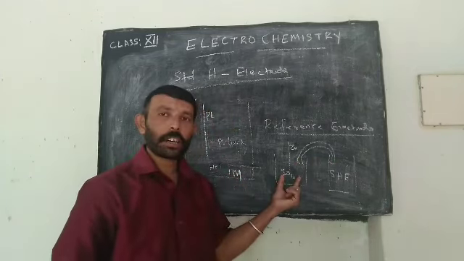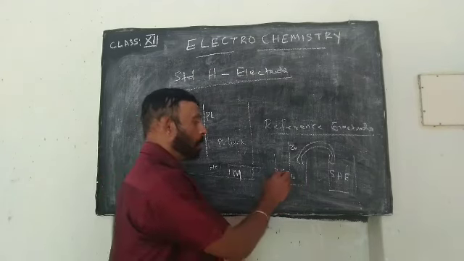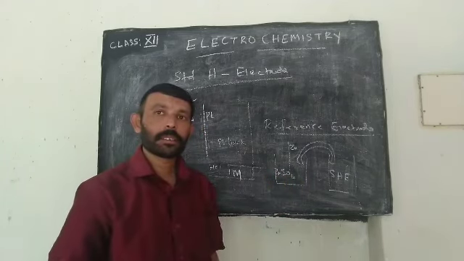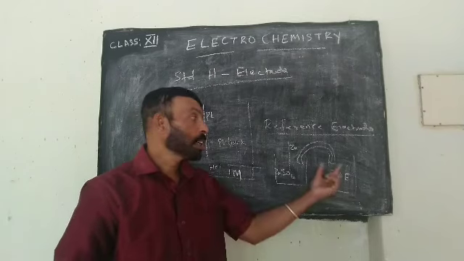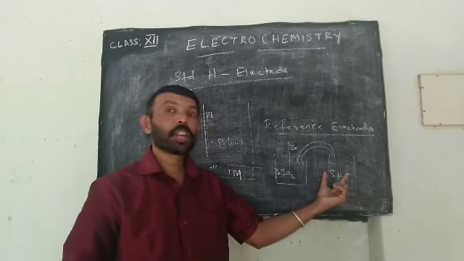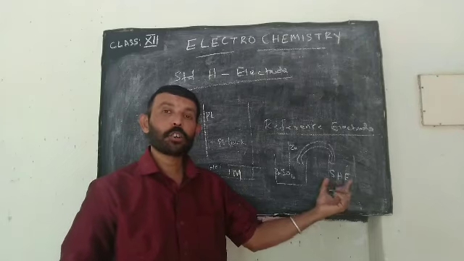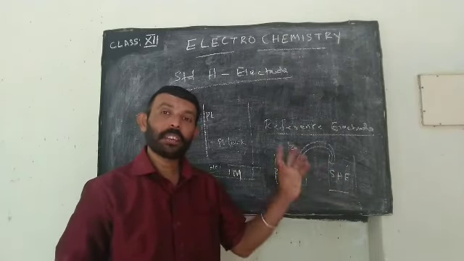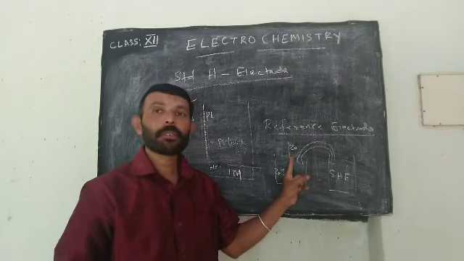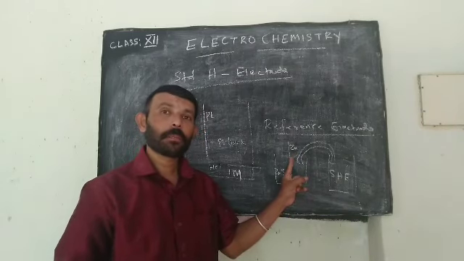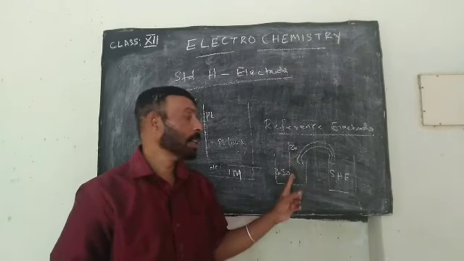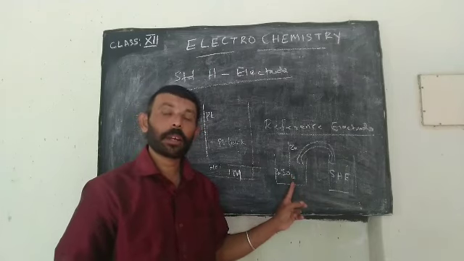Zinc is losing electron. That means undergoing oxidation. So net is 0. Why? Because no potential is there for this standard hydrogen electrode. So whatever potential generated will be the potential of this half cell. In that way we can calculate the half cell potential of an electrochemical cell.